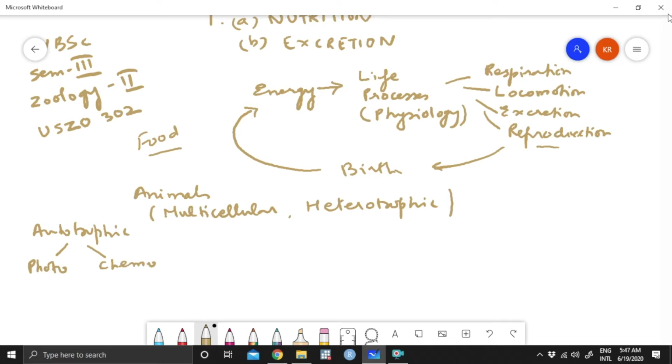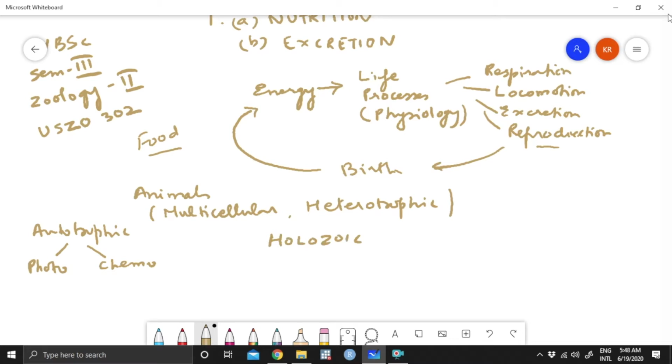In any case, one type of nutrition is autotrophic, the second is mainly heterotrophic. In heterotrophic, one type of nutrition which many animals have is called holozoic.